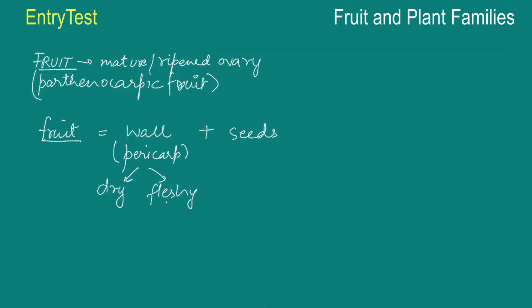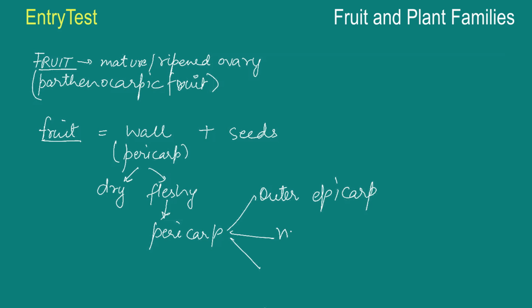Now this pericarp, if it is fleshy, will be further divided into three parts. The outer part will be called the epicarp. The middle part will be known as the mesocarp. And the inner part is known as the endocarp. So in case of fleshy fruits, the pericarp is further divided into these three parts.